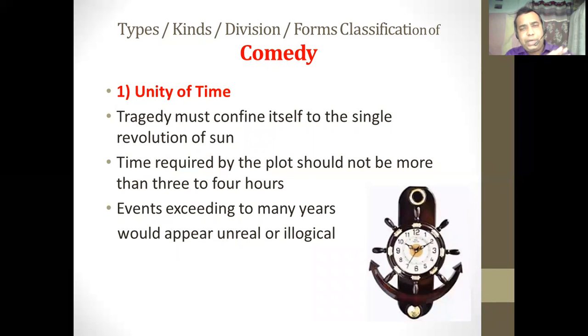The incidents which are spreading over the span of several years, more than 10 years, 5 years, 20 years, 25 years, should be clearly avoided by the dramatist. Tragedy or comedy must confine itself to the single revolution of the sun. At the same time, the time required by the plot of the play should not be more than 3 to 4 hours. So whatever events, whatever story has been created by the dramatist in the form of comedy or tragedy, it should be able to be presented within the speculated time of 3 to 4 hours.